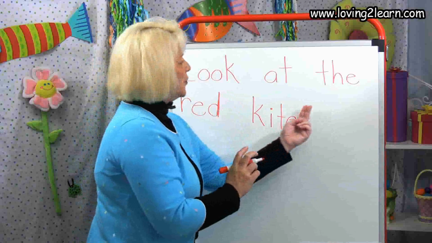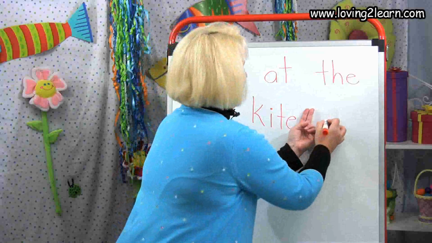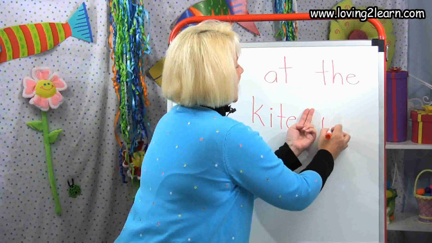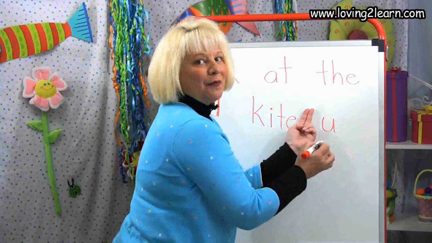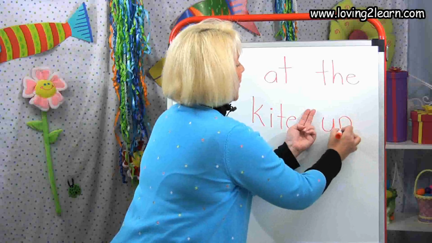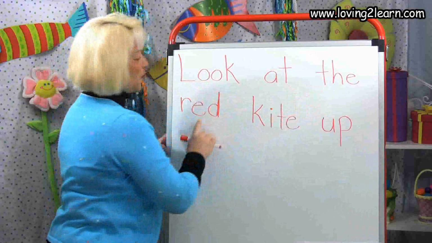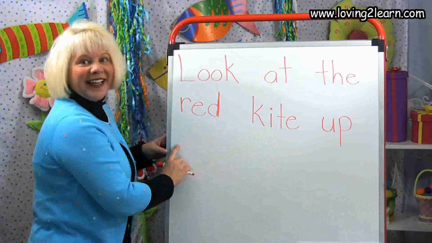That's right, two fingers to get a space. Up. There's that U. Bucket, straight line down, up. And that P. Straight line down, circle around on top. Read the sentence with me. Look at the red kite up.